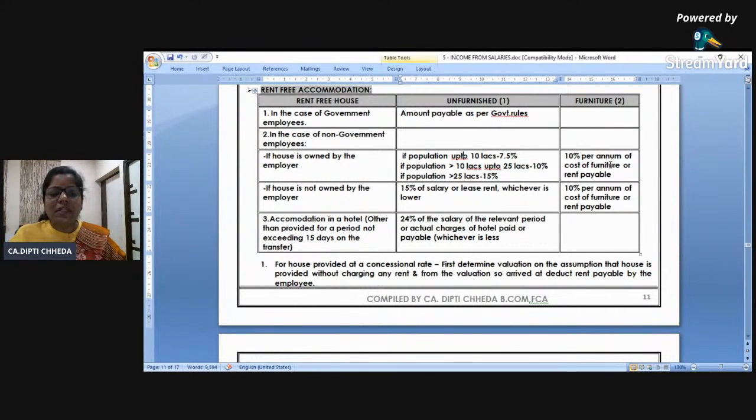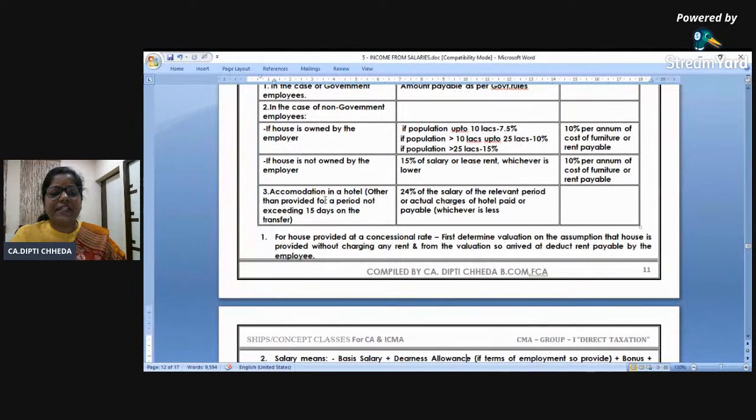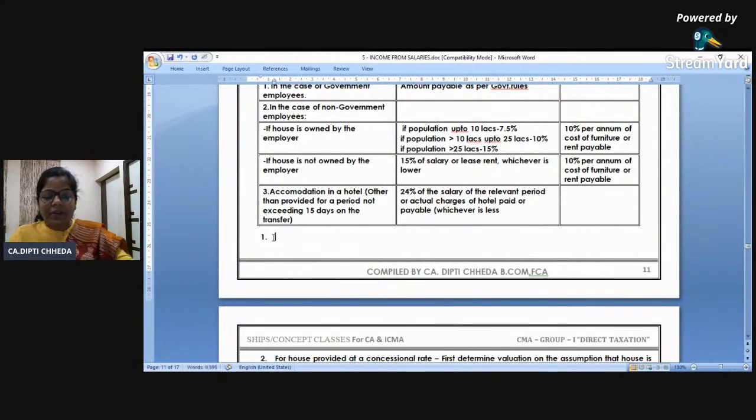Can I write some concluding knowledge here, because this is very important? I want to add it in this first point. Finally, can I write like this? RFA received, that is 15%, plus rent of furniture also, which is also taxable in your hands, minus rent received from the employee. This will be the value of the perquisite.